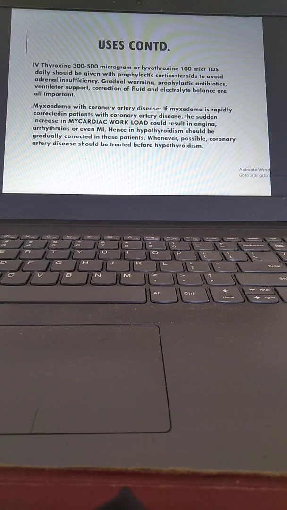Myxedema with coronary artery disease. If myxedema is rapidly corrected in patients with coronary artery disease, the sudden increase in myocardial workload could result in angina, arrhythmia, or even MI. Hence, hypothyroidism should be gradually corrected in these patients. Whenever possible, coronary artery disease should be treated before hypothyroidism.